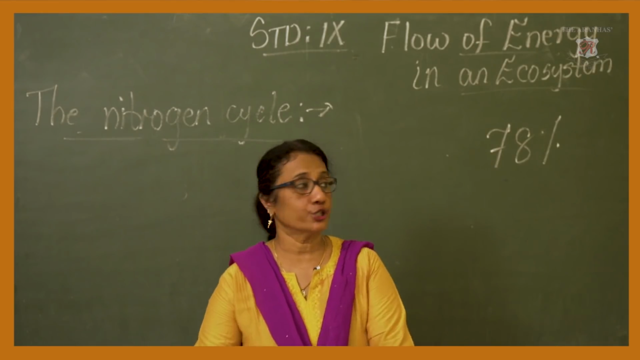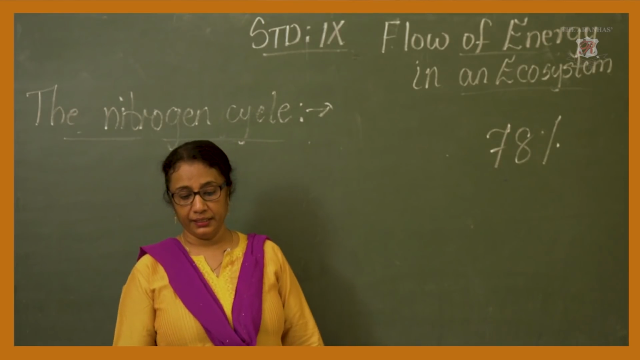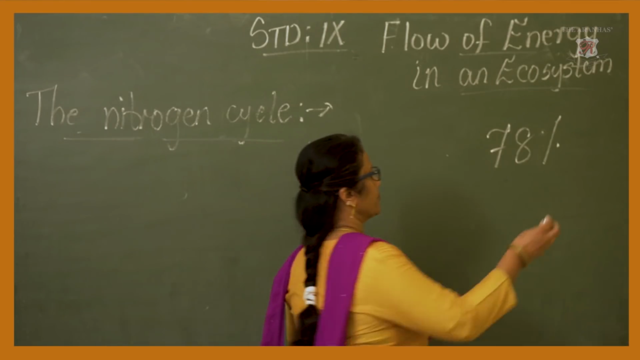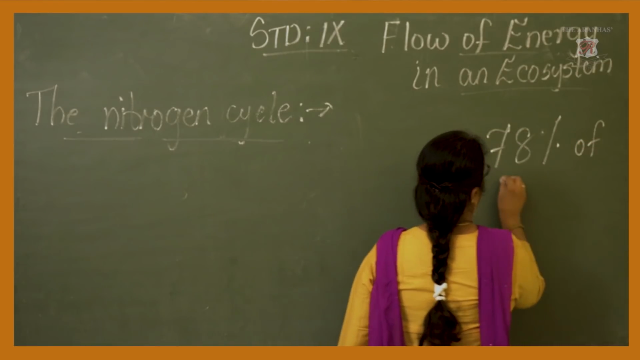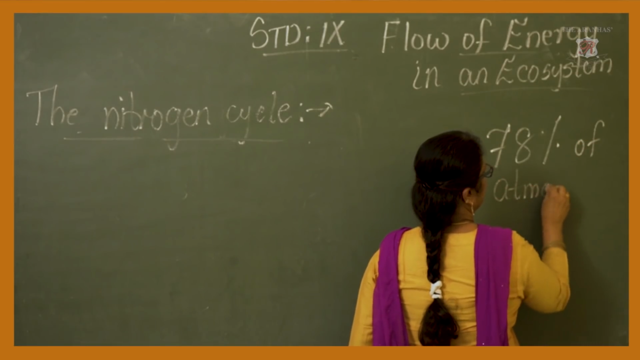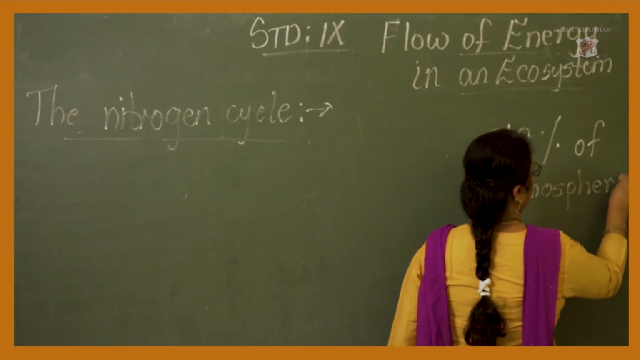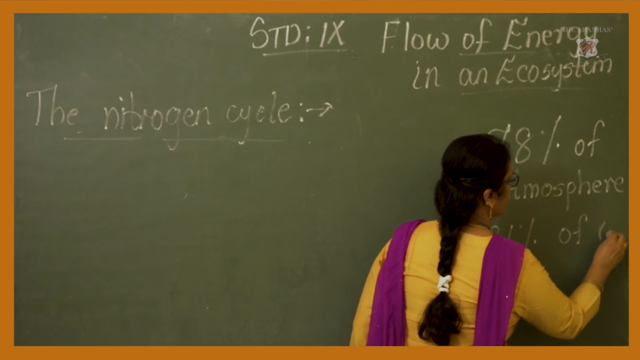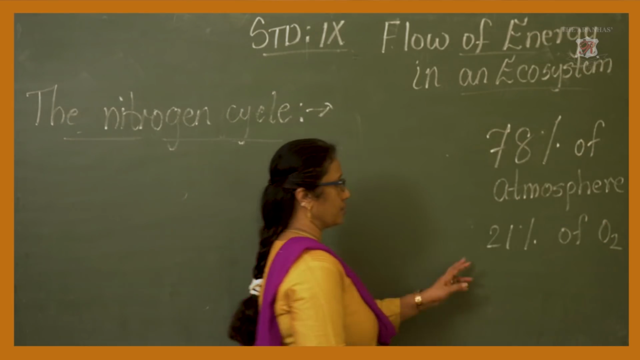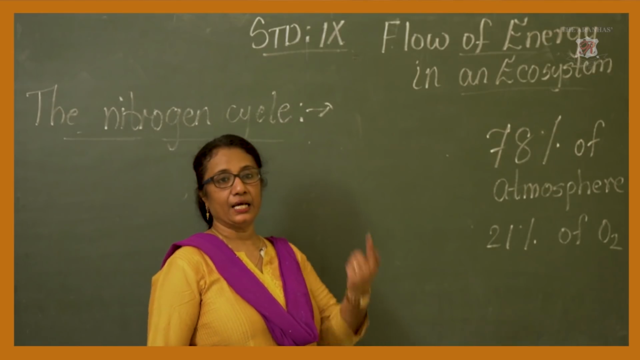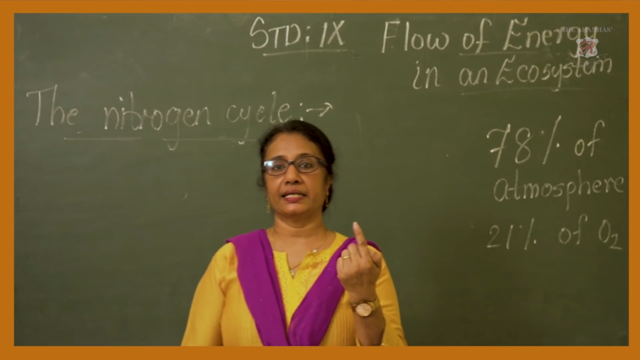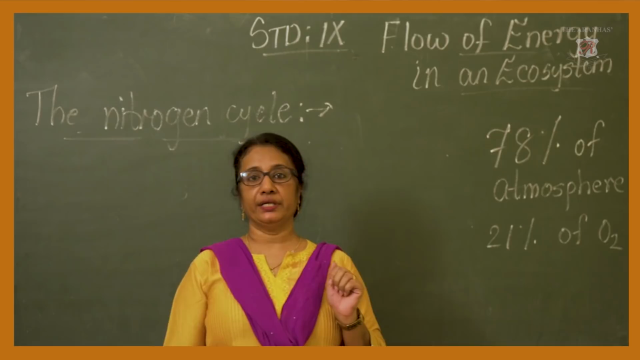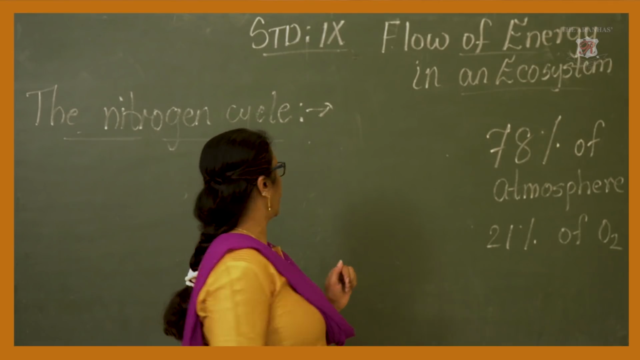Nitrogen, as I told you earlier, forms about 78% of the atmosphere. 21% of it was oxygen. Yes, this is nitrogen, this is oxygen. 78 and 21 is 99, and 1% is what we have for all the other gases found in the atmosphere, children. Now, I go for the definition of what is the nitrogen cycle.